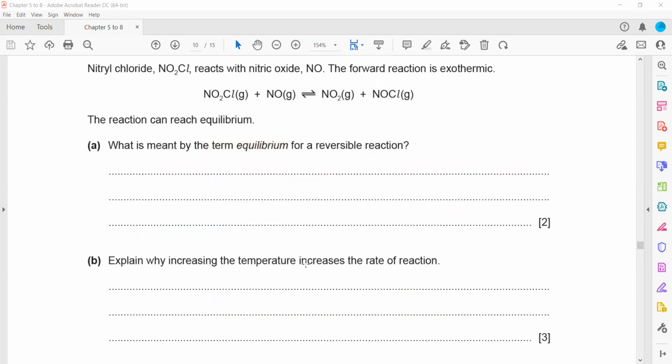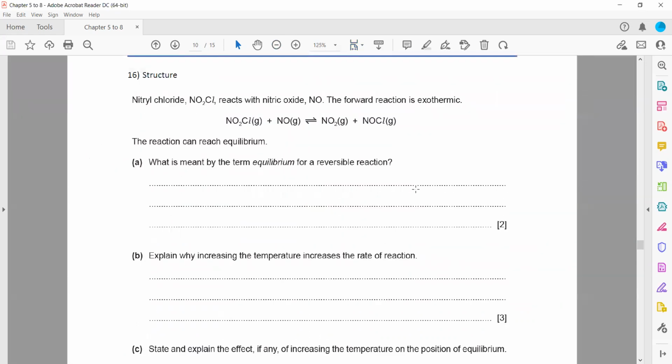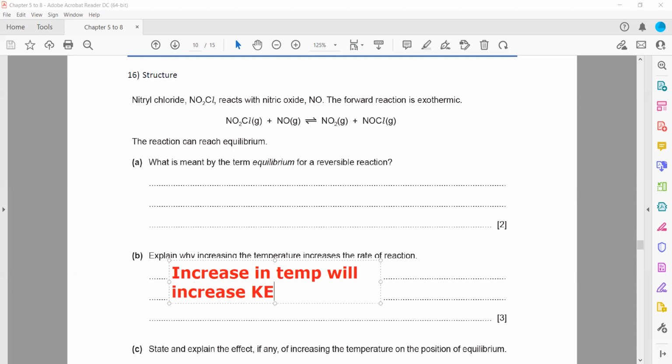Then the next part, why increasing a temperature increases the rate. Rate or speed of a reaction does not depend on whether the reaction is reversible or irreversible. The rate always increases with the temperature and it is of 3 marks. So what are the points you should include when you explain the rate or the speed of a reaction? So increase in temperature will increase the kinetic energy, the number of the collision